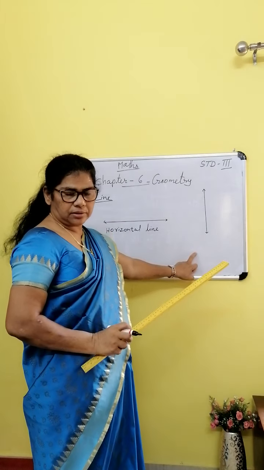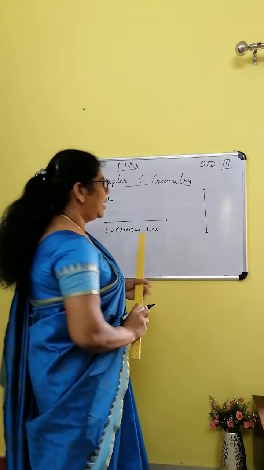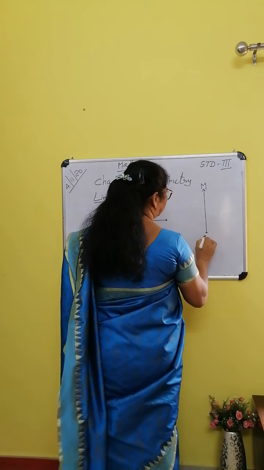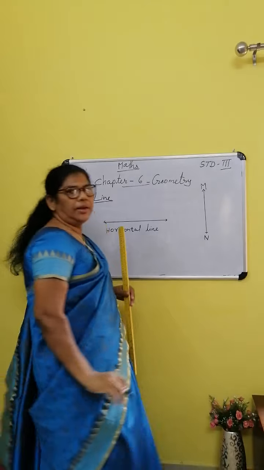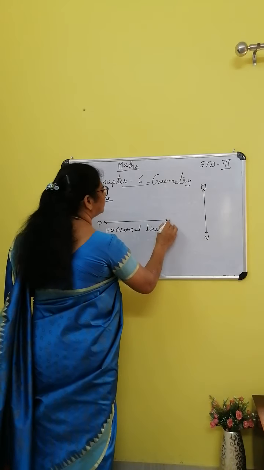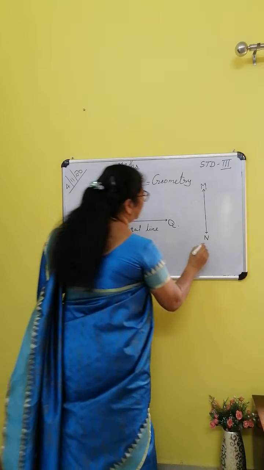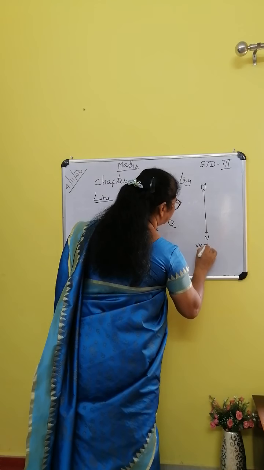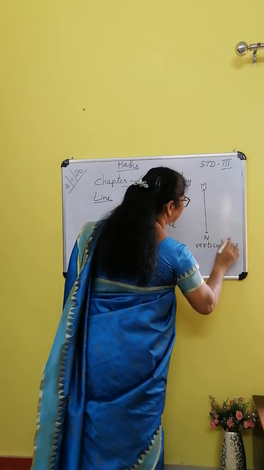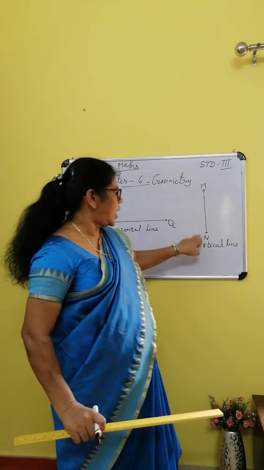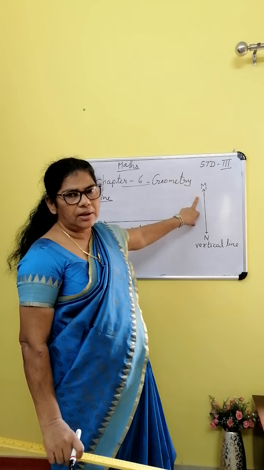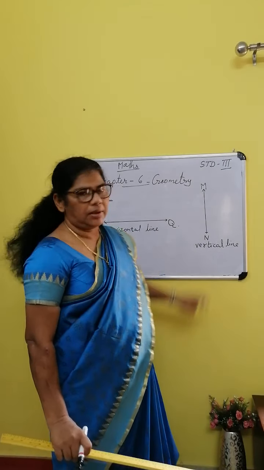Okay, standing straight. That is a vertical line. See, line MN. Okay, line PQ for vertical line. See, the line has arrow mark at both ends. Don't forget it. A line has arrow marks at the ends.